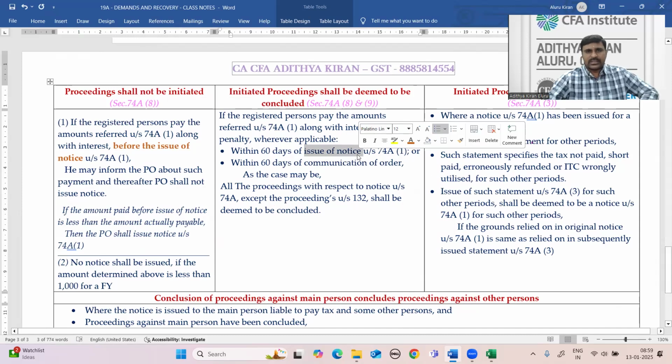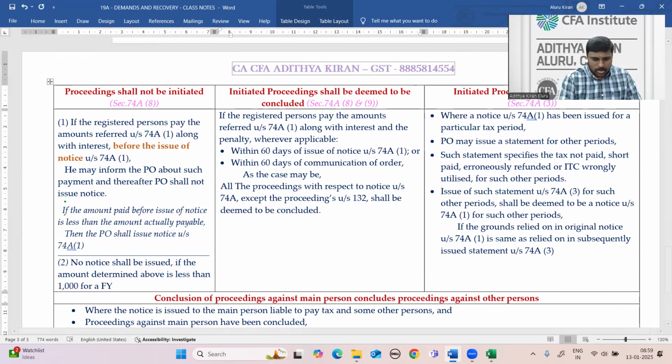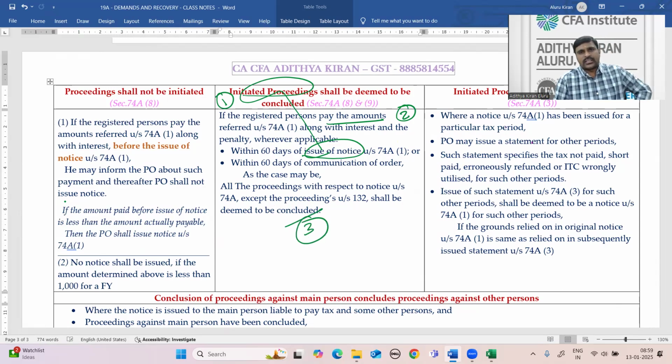Issue of notice means proceedings are already initiated. And since you paid the amount, first proceedings are initiated, second, the amounts are paid along with the interest and applicable penalty. Then the proceedings are concluded. Three steps: step 1, proceedings are initiated. Step 2, you paid the tax, interest and applicable penalty. Then the third step is proceedings will be concluded.